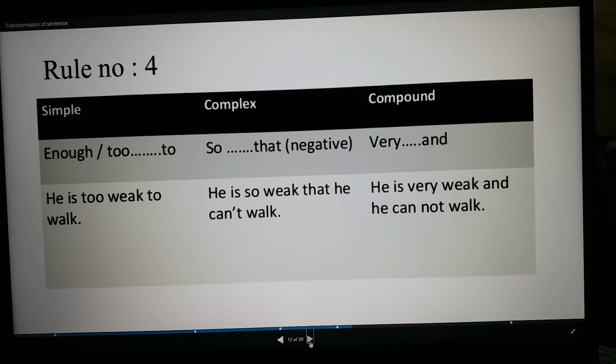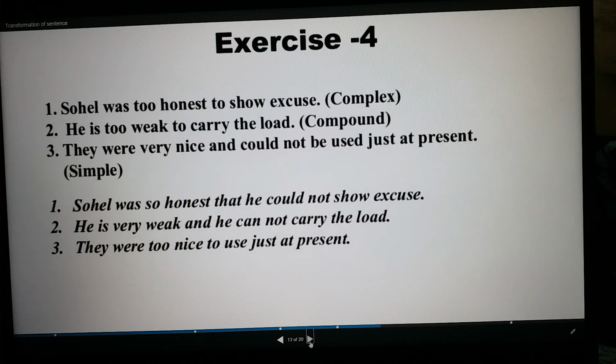He is too weak to walk. Here you see in the sentence to is used. So how will you make it complex? You need to use so ... that. He is so weak that he cannot walk. Compound: He is very weak and he cannot walk. So in a compound sentence we use very ... and. So now we will look at more examples.